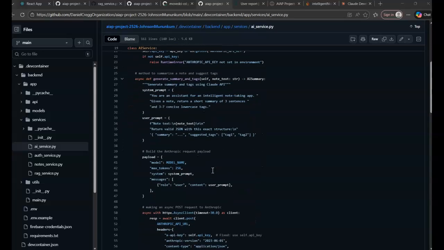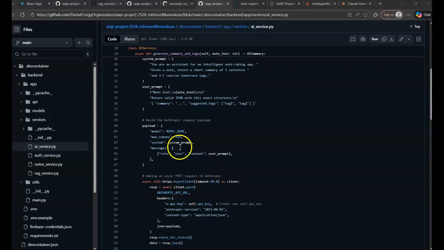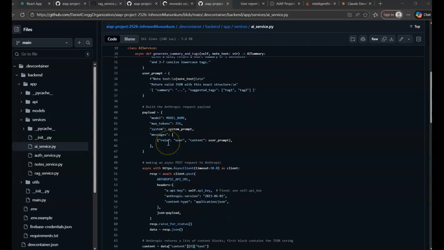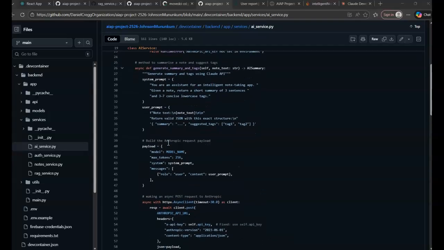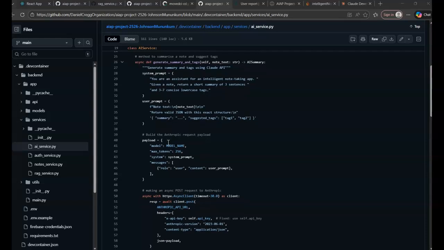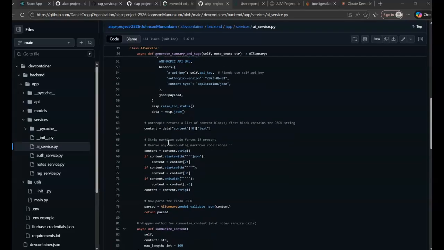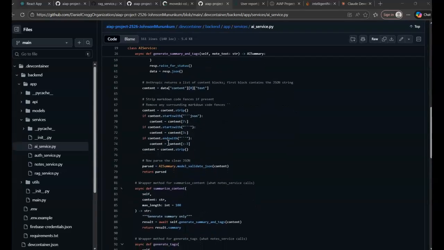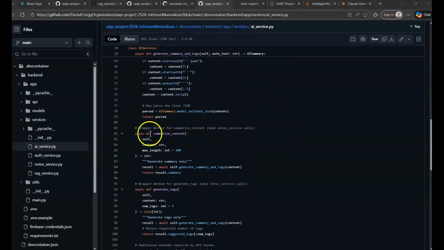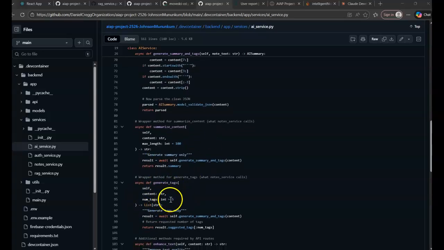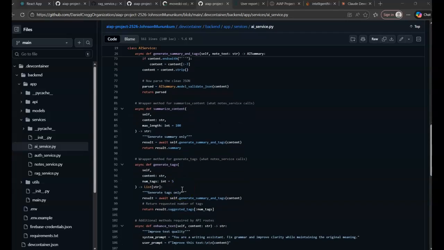And then here for the generate summary and tags function, they're handling errors here. If the API call fails, the application will still respond, but it won't crash. And summarize content, and methods to generate tags if they're not there.